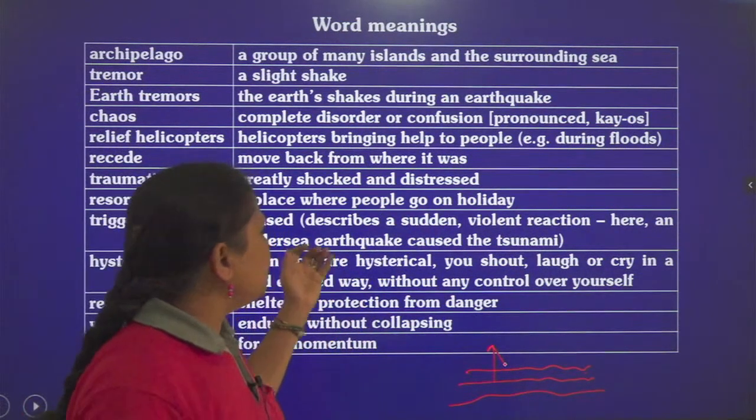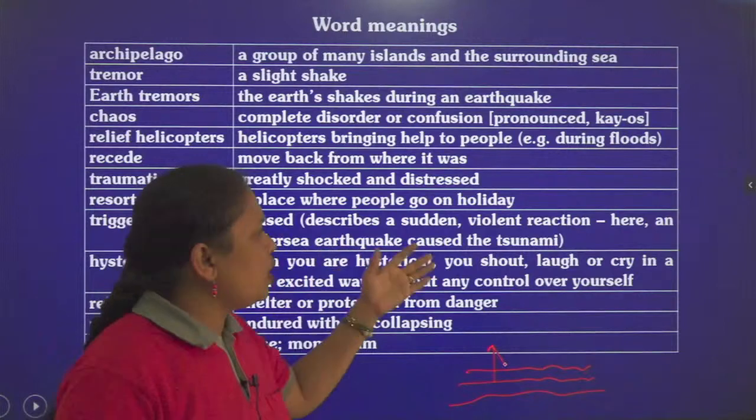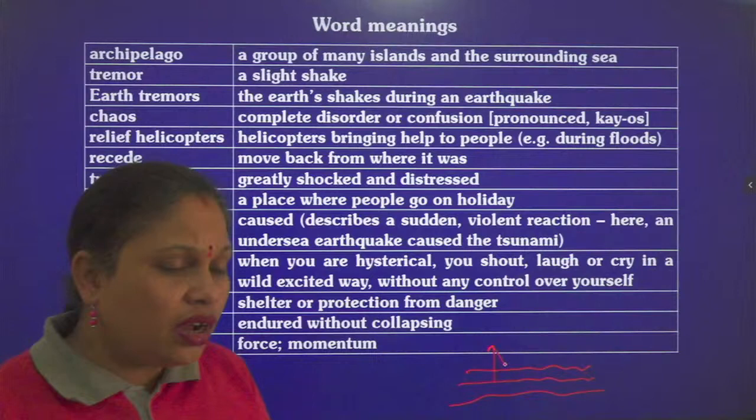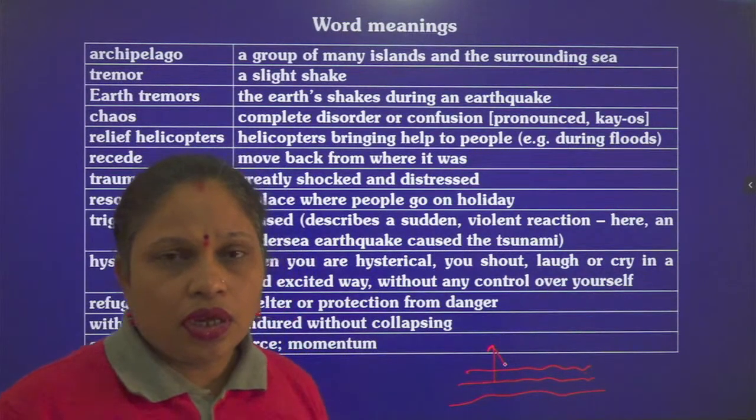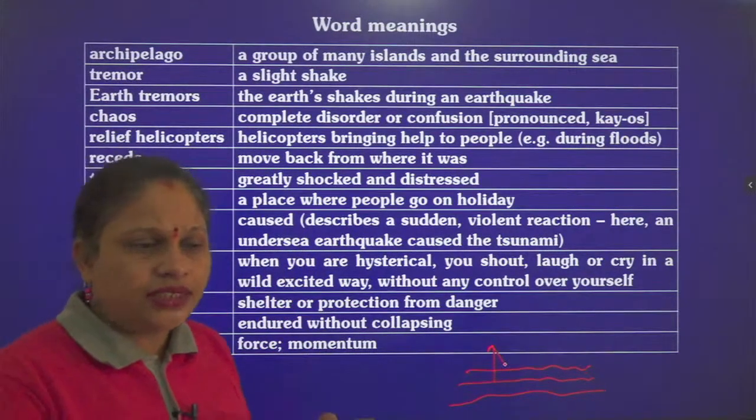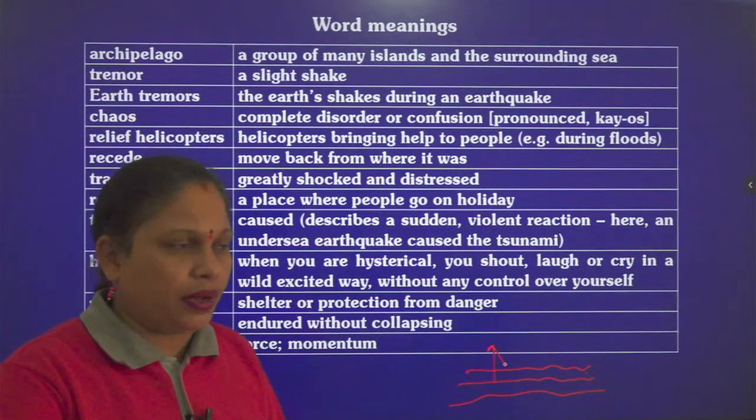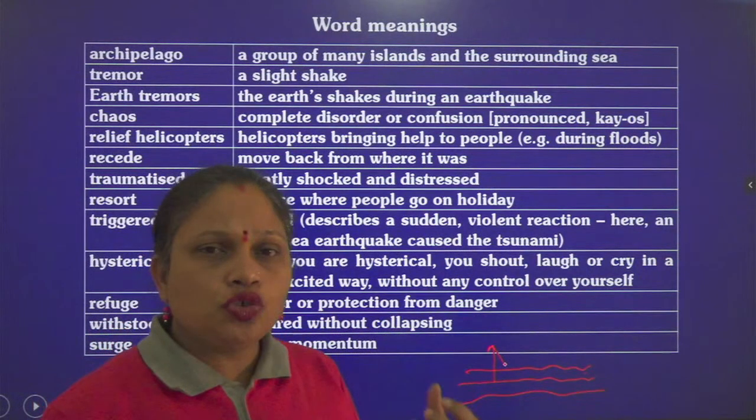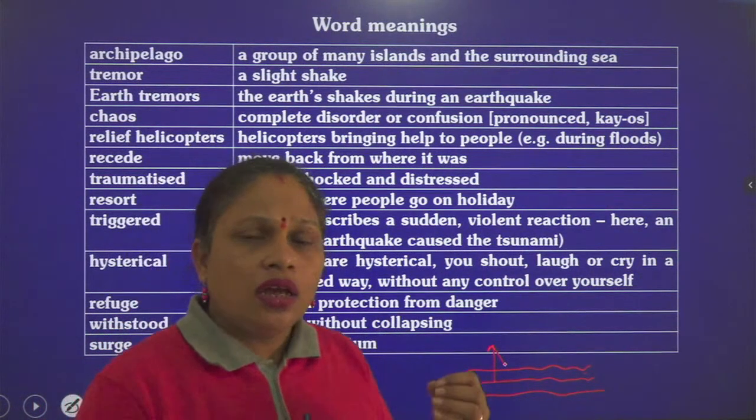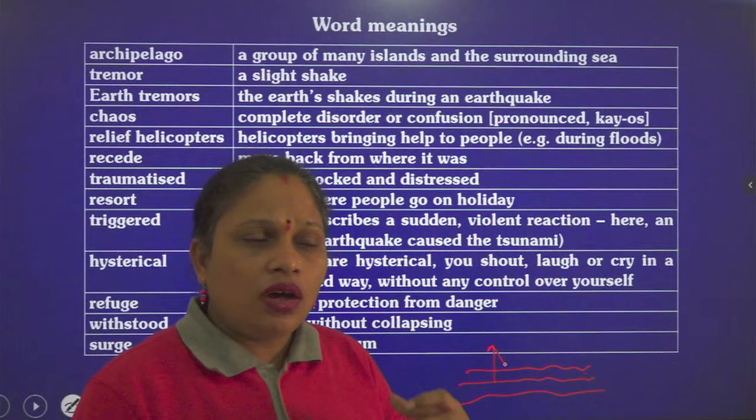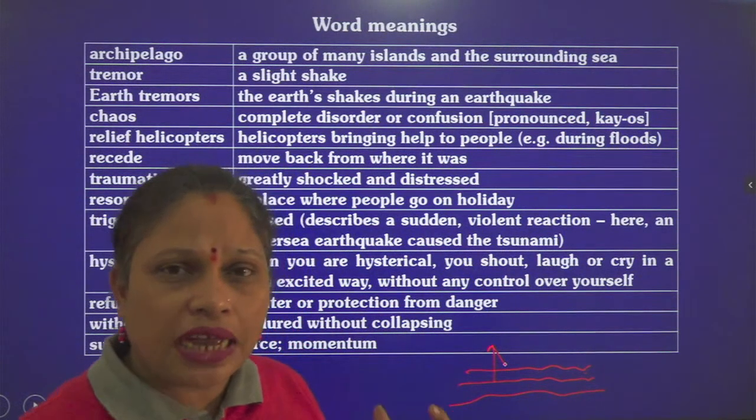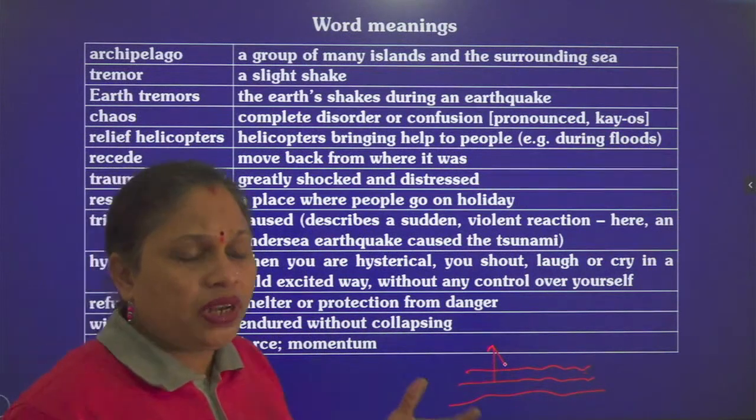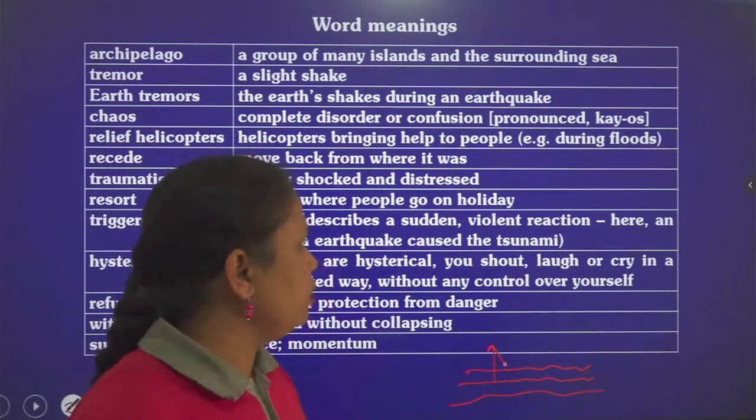An undersea earthquake triggered the tsunami. So triggered, as if it is pushed to that. The cause that is helping it to occur, to happen. So this word is used to show the tsunami. Triggered means suddenly that the series of waves, the high tides and all, started. Experience means we can see on the surface of the water.